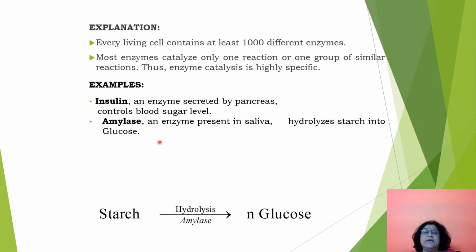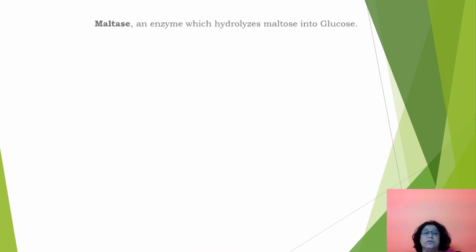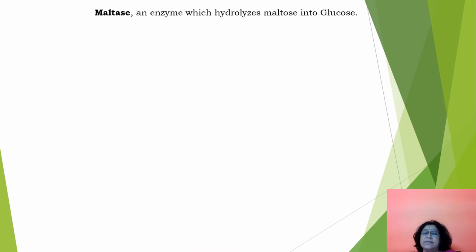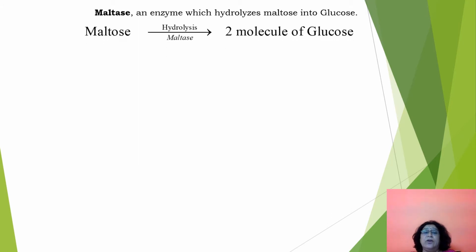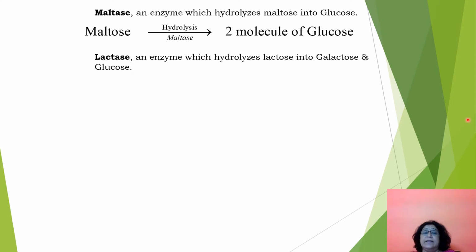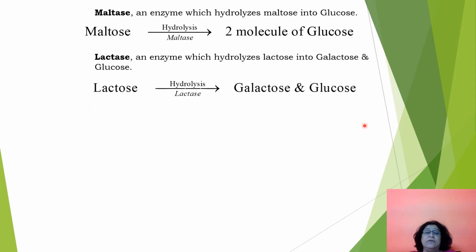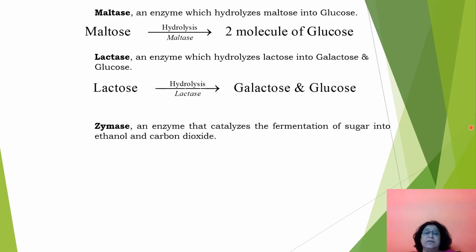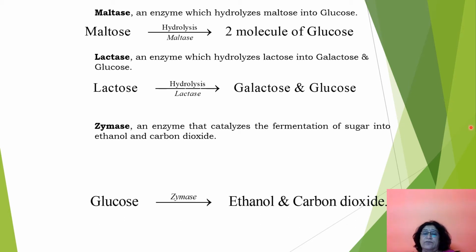Amylase. Amylase is an enzyme present in saliva that hydrolyzes starch into glucose. Then maltase. Maltase is the enzyme which hydrolyzes maltose into glucose. Then lactase. Lactase is an enzyme which hydrolyzes lactose into galactose and glucose. Then zymase. Zymase is an enzyme that catalyzes the fermentation of sugar, and sugar after fermentation forms ethanol and carbon dioxide.